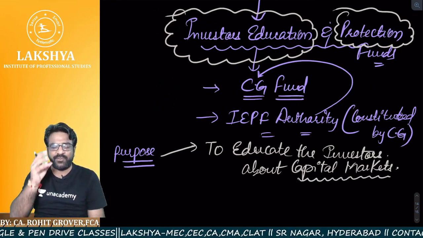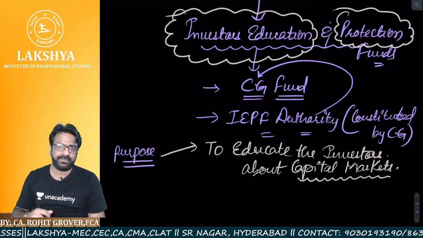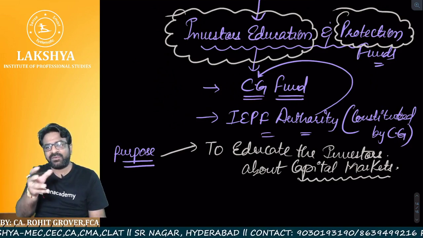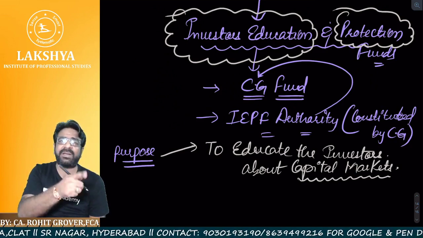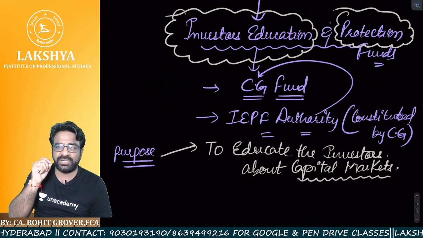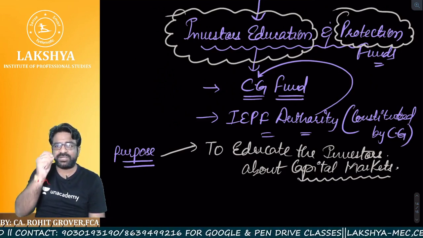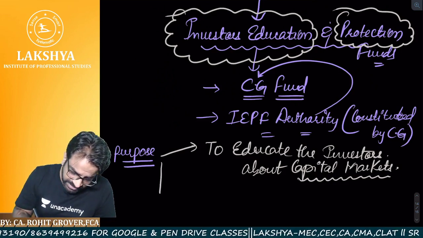About which markets? Capital markets. If you have the money, first save the money, then spend the money. Not spend the money first and then save whatever is left. No, first save the money and then spend whatever is left over. That is the formula. That is what the Investor Education and Protection Fund does. This is why the first word is to educate the investors about capital markets.